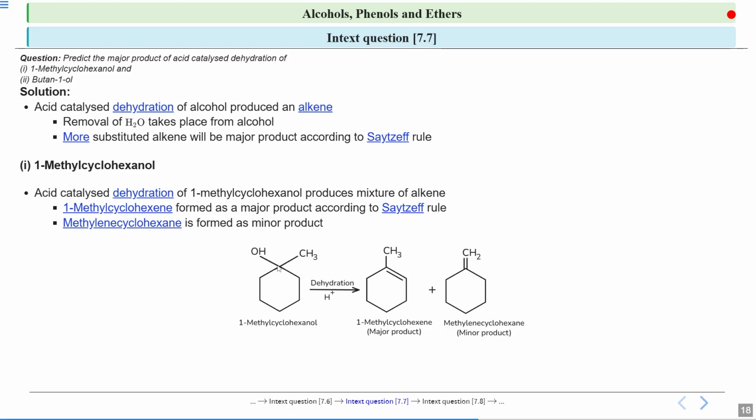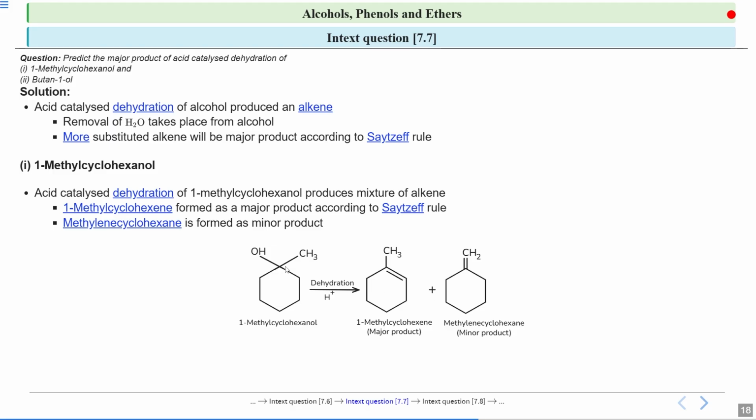Now if this carbon has a positive charge, then you can form an alkene in two ways. How two ways? In the first way, one hydrogen can be removed from here. Look at this cursor on the screen. Here you have a carbon, and one hydrogen can be removed from this carbon. If you remove one hydrogen from this carbon, then you will form this one, 1-methyl cyclohexene. And if you remove the hydrogen from this CH3 group, then this will be formed. So as I told you, two alkenes are formed in this reaction.